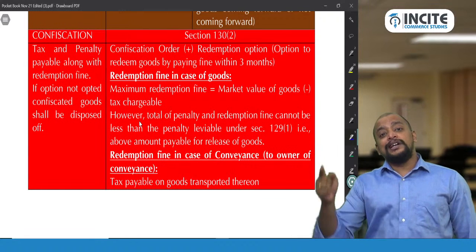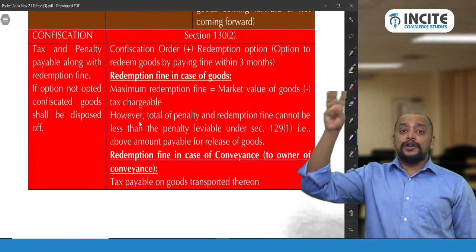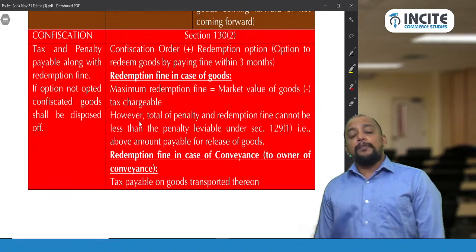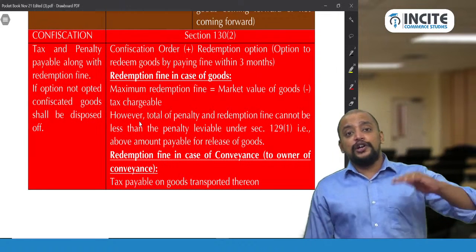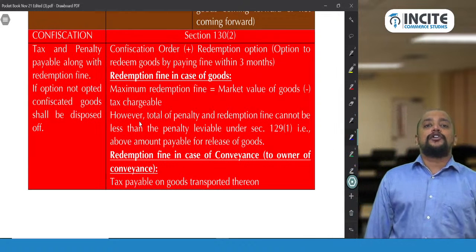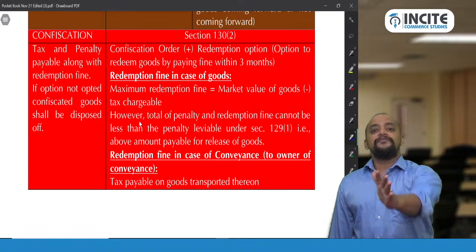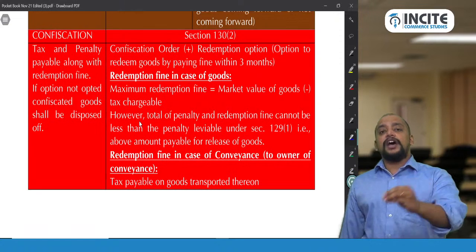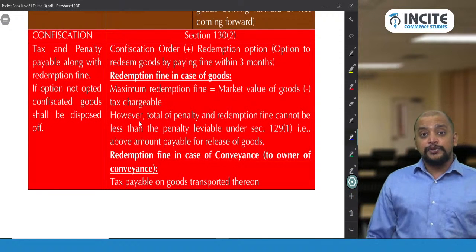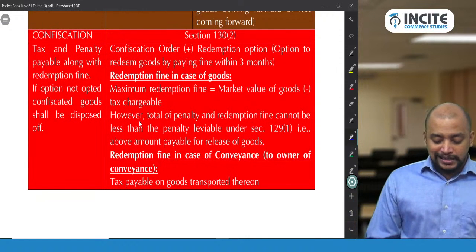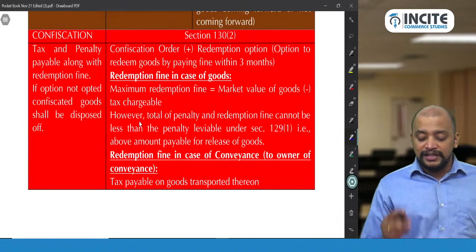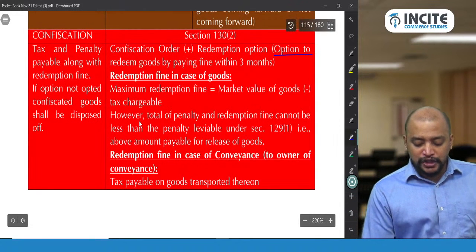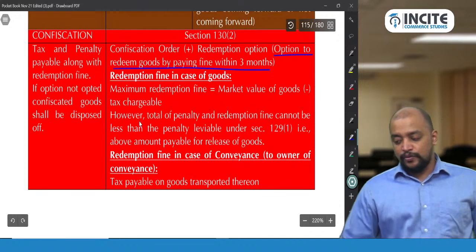Now not only tax and penalty but also redemption fine you need to pay. So apart from tax and penalty, redemption fine is extra, because you did not exercise the option before passing the confiscation order. Once the confiscation order is passed, still you have an option that is known as redemption option, and you need to exercise this option and pay the redemption fine and get the goods released within 3 months. So the option is to redeem the goods by paying fine within 3 months.